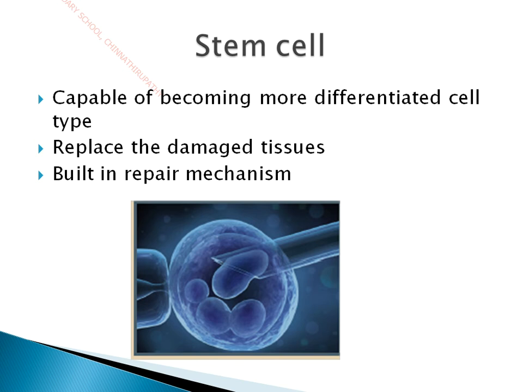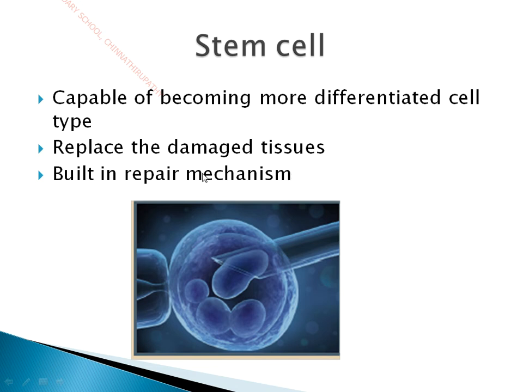Suppose our lung tissue is damaged, these stem cells can be differentiated into lung tissue. Suppose our kidney cells are damaged, these stem cells are differentiated into kidney cells. Likewise, these stem cells are mainly meant for the replacement of damaged tissues. This is an inbuilt thing, mainly a built-in repair mechanism.